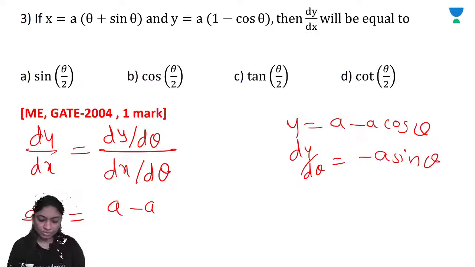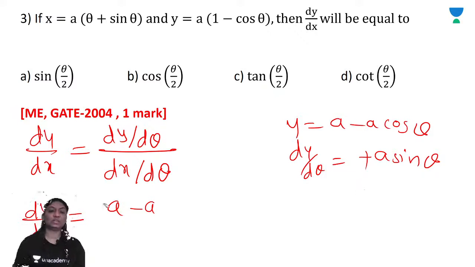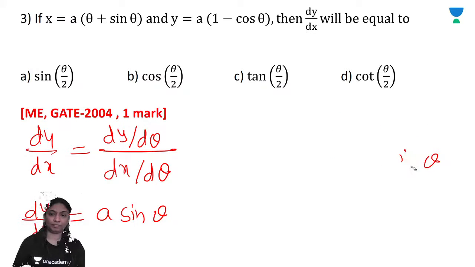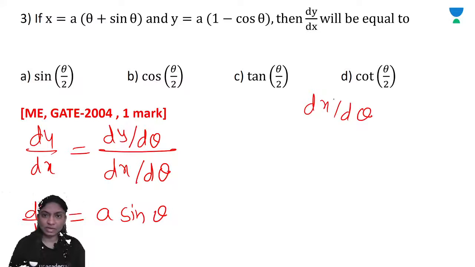Right? So here you will get minus a sin theta, and this minus sign becomes plus. So you will get dy by d theta is a sin theta. Right? Now also find out dx by d theta. Right? So dx by d theta, you will get here